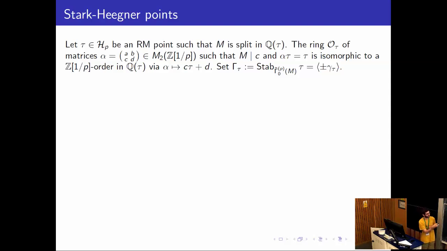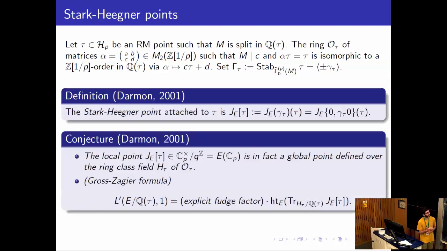And like this is, like, tau is fixed by this torus, which is norm 1 units in this real quadratic field, as in Mike's. And then once we have the automorph, we define the Stark-Heegner point attached to tau: you take the automorph and you evaluate the cocycle at this. So this gives you a function. Then you can evaluate the function at the point. And this gives you an element of C_p. Sorry. And this is well defined. It only depends on the cohomology class. And it's also invariant under gamma not tilde.